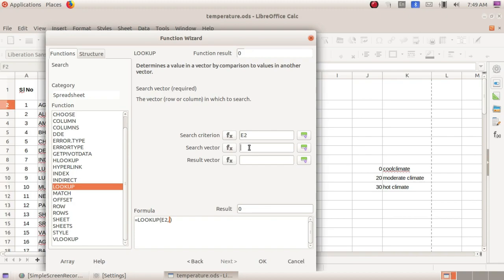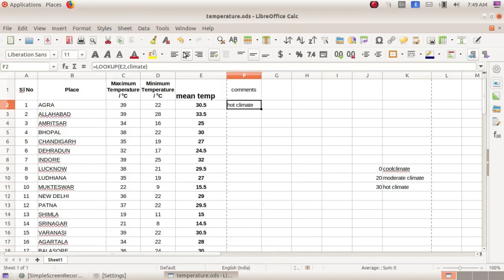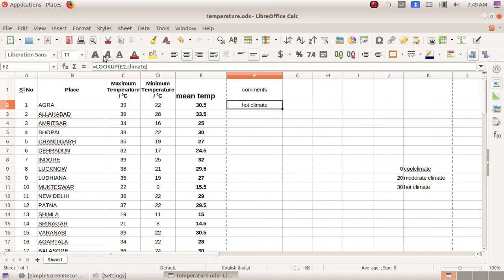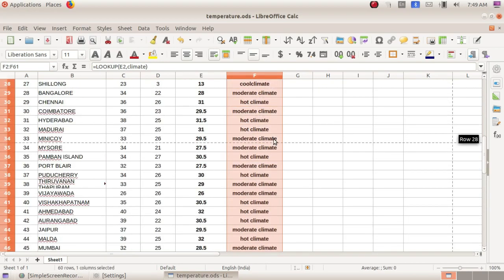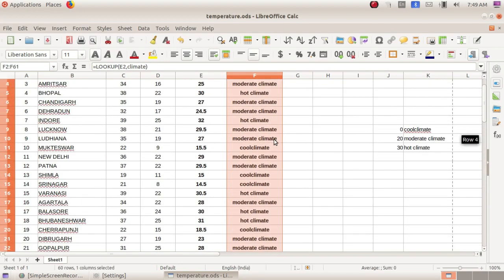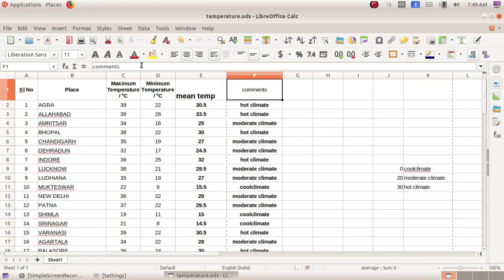What is that? That is, we have saved with the name climate. And click OK. Clear? So the value is displayed here. Just drag for other values using fill handle. Clear? Now you got how to apply the lookup function.